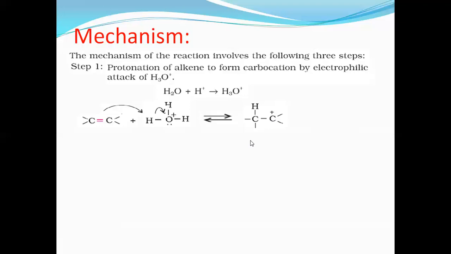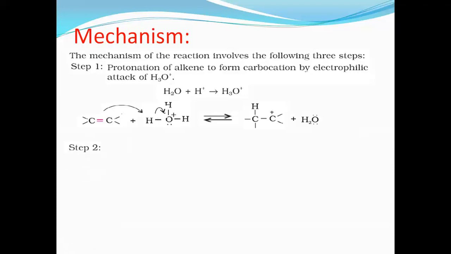That's why step 1 is called formation of carbocation. How is it formed? It is by the protonation of alkene, by the electrophilic attack of H3O+. Here, very clear, very important: the first step is formation of carbocation. The alkene takes the proton, the O-H bond breaks, and the water molecule goes away.